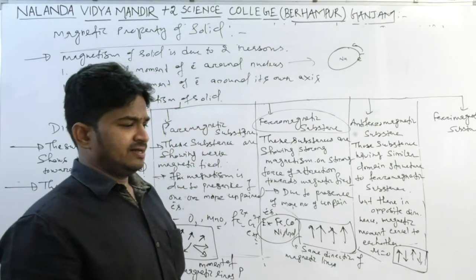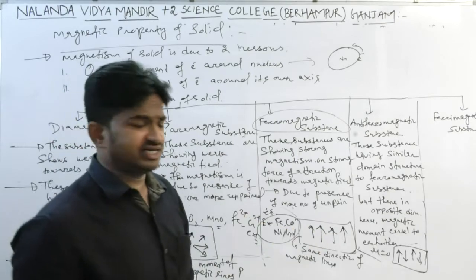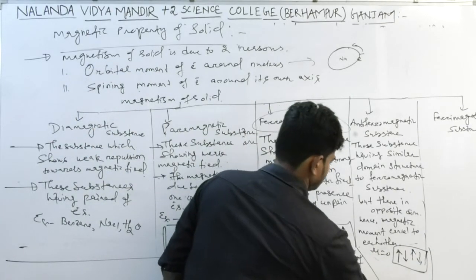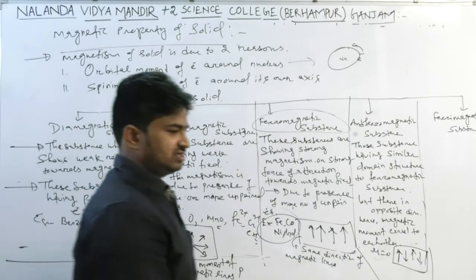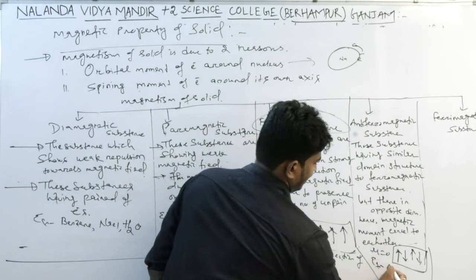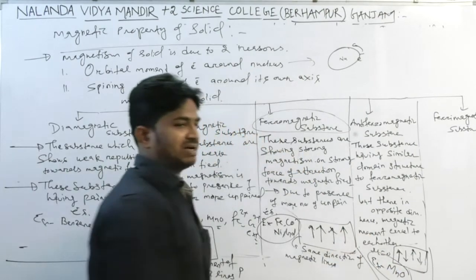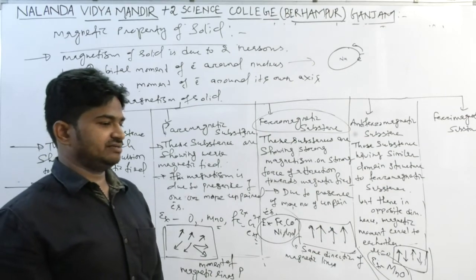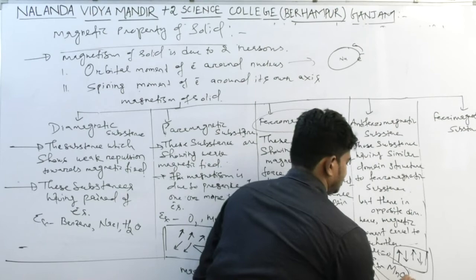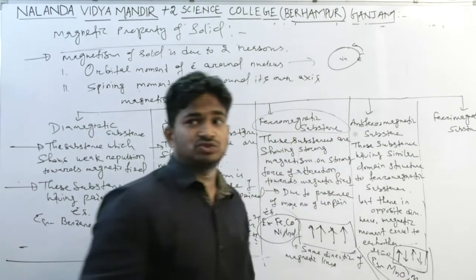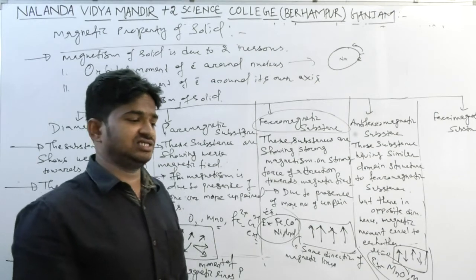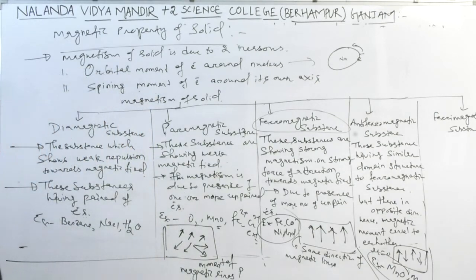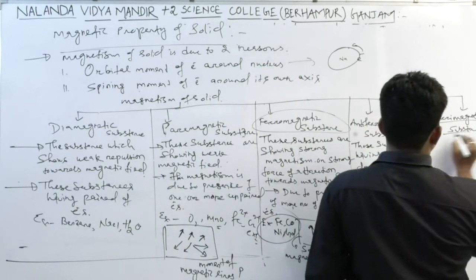And the example we can take is manganese oxide, MnO. Manganese oxide comes under the antiferromagnetic substances, and MnO2 is another example we can take. The last one is ferrimagnetic substances. In ferrimagnetic substances, the magnetic moments of the domains are aligned in parallel and antiparallel directions.